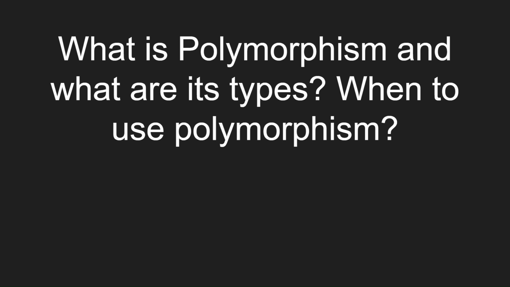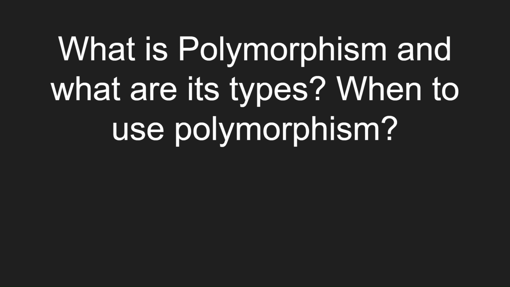Polymorphism is the ability of a variable, object or function to take on multiple forms. Types of polymorphism include compile time polymorphism, which can be achieved by overloading, and the second type is runtime polymorphism, which can be achieved by overriding.